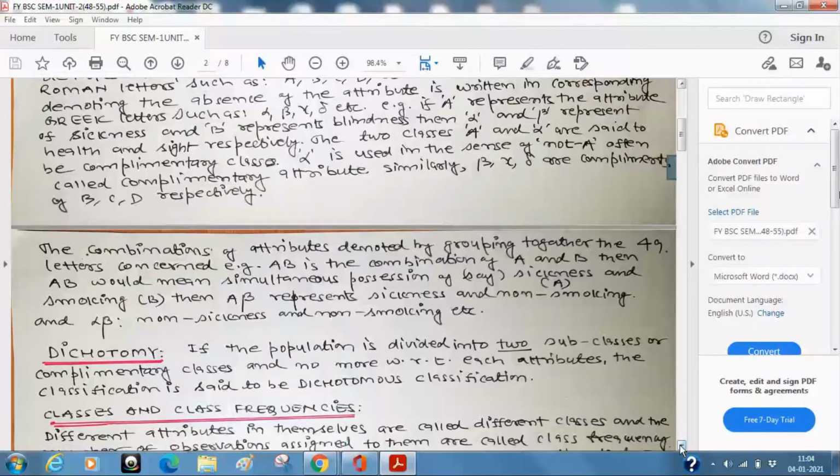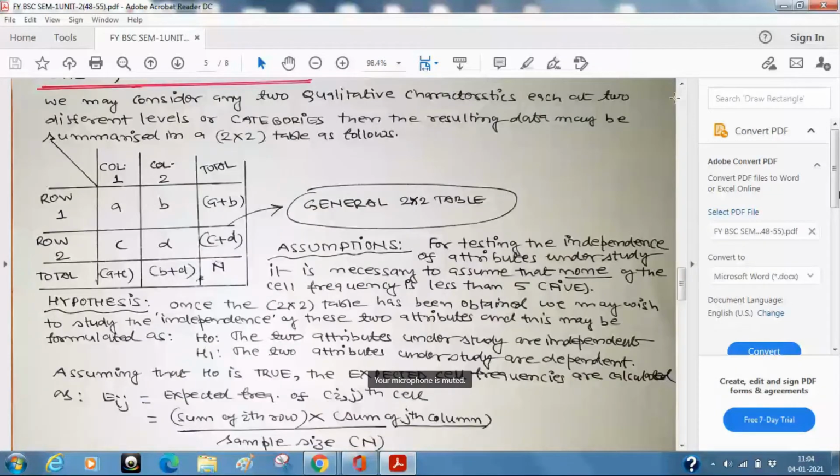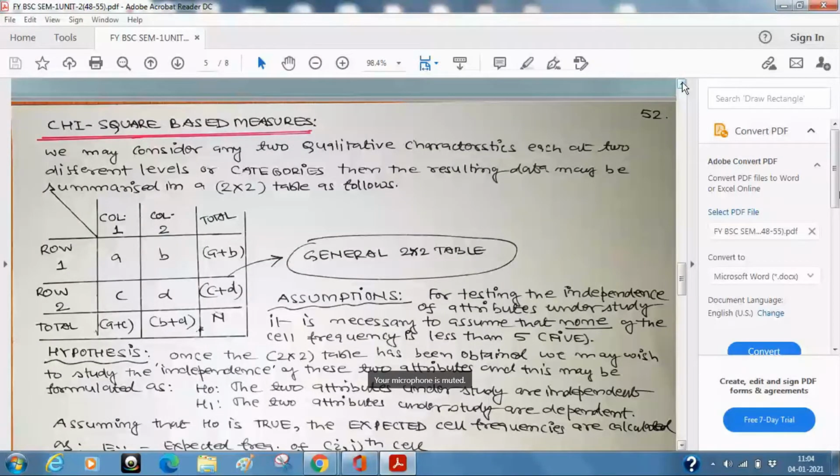Okay. So now I will come back to this discussion which we were doing last week, that we are trying to discuss the association of the qualitative characteristics, or what we are calling a categorical variable also. Then the resulting data may be summarized as a 2 cross 2 table like A, B, C, D, and these are the cell frequencies which we have already discussed. Now the idea here is that initially, because we don't have any data to prove whether any two attributes are dependent or independent, it is easy to assume that there is no dependence. That means they are independent.